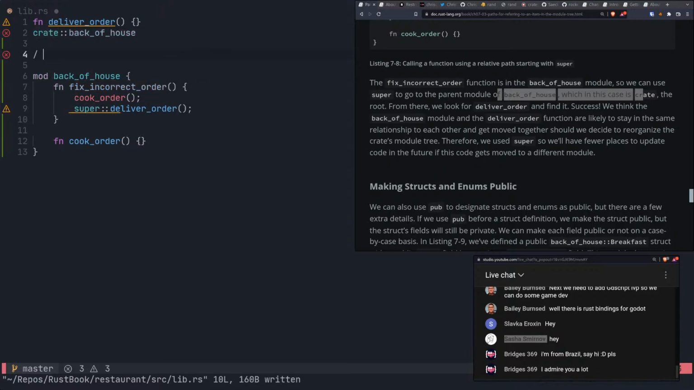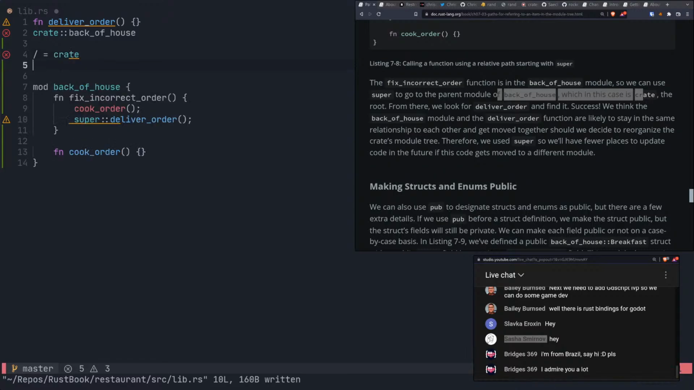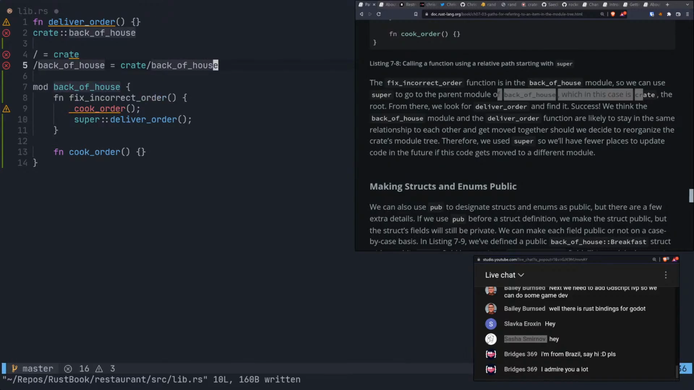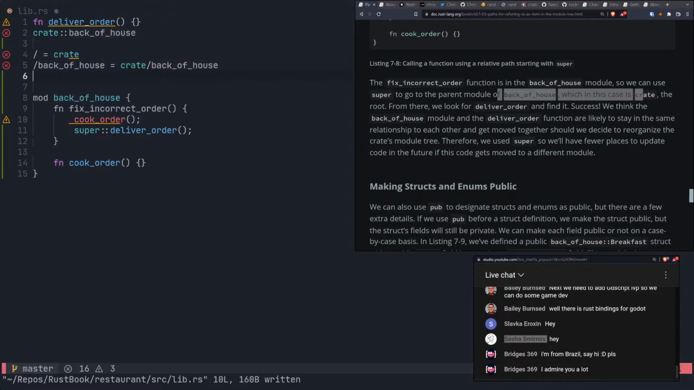Like if crate is the root, and back of house is back of house, then that would be equal to crate, crate back of house, right? That's not really the best way of thinking about it. Actually, yeah, that's basically the way that I'm thinking about it. If we expand crate, then it becomes crate slash back of house, right? And then inside of that are different methods and stuff.